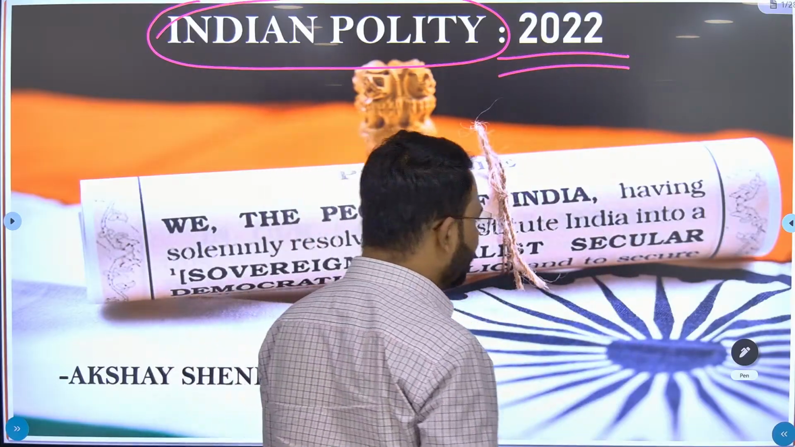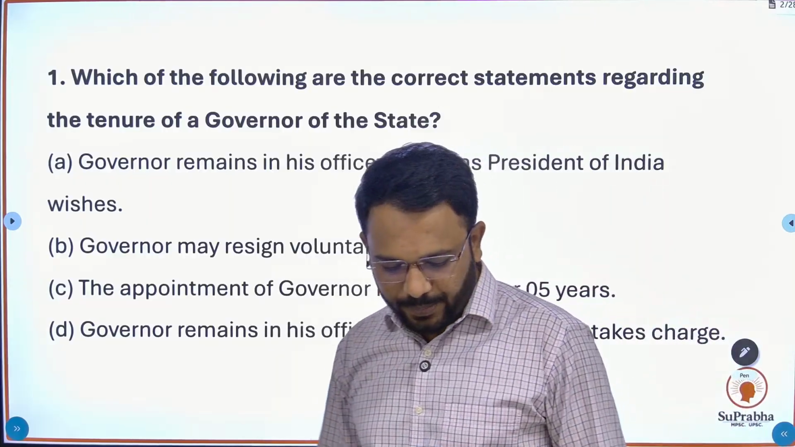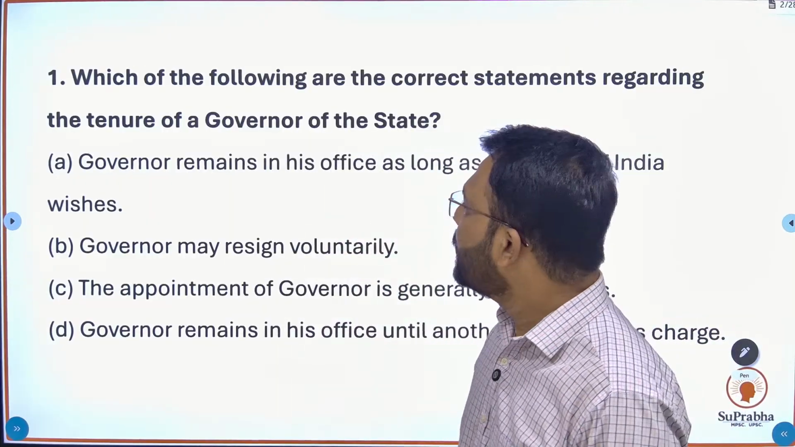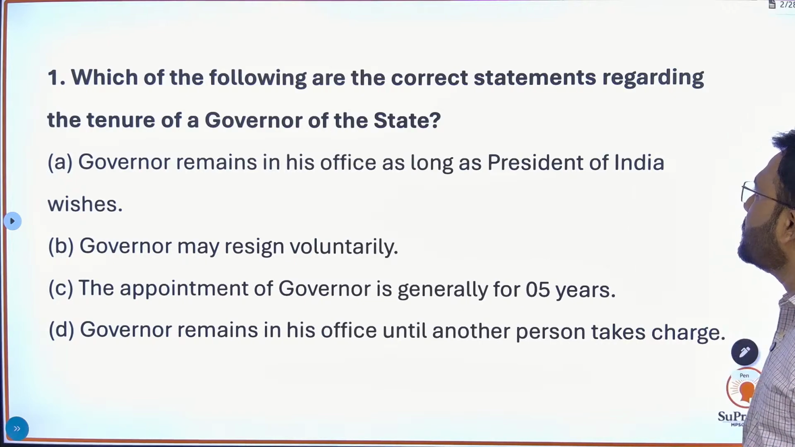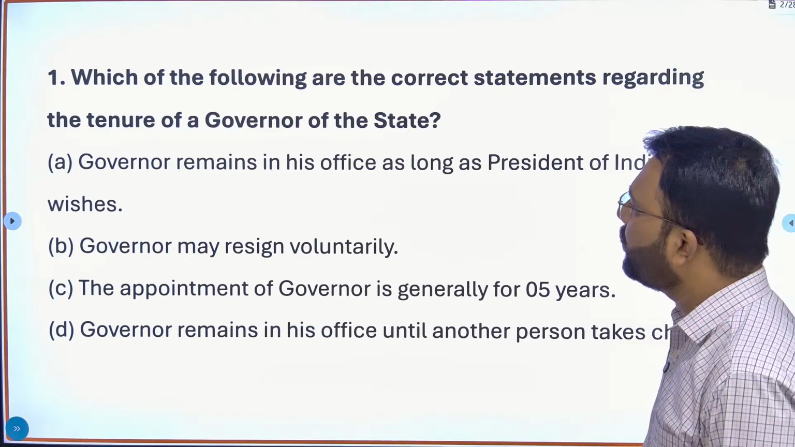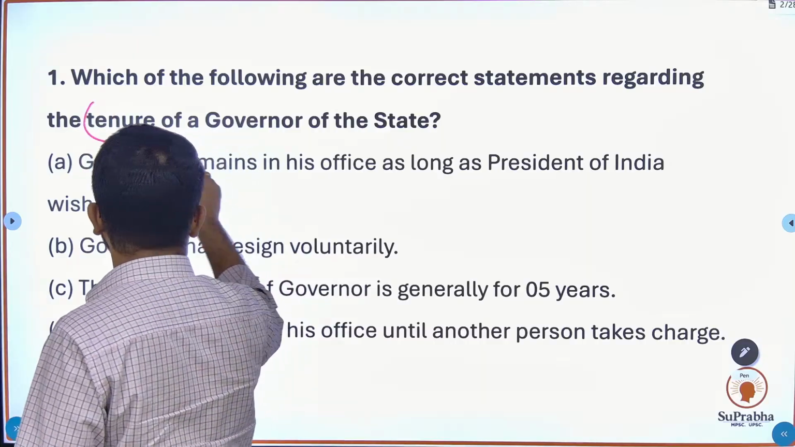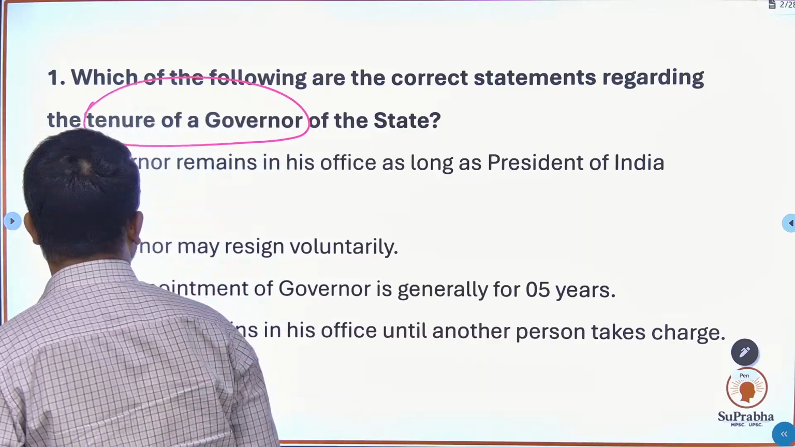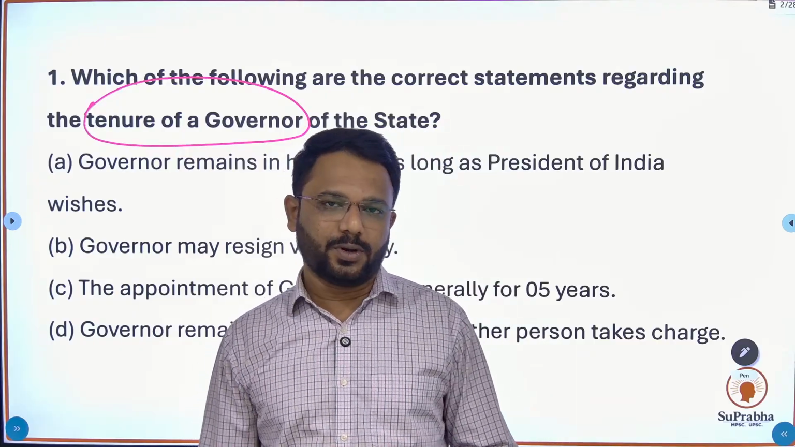Fine, let's begin. Our very first question here is: which of the following are correct statements regarding the tenure of governor of the state? This question is based on the tenure, the chapter is Governor, and in that chapter they have asked you about the tenure.